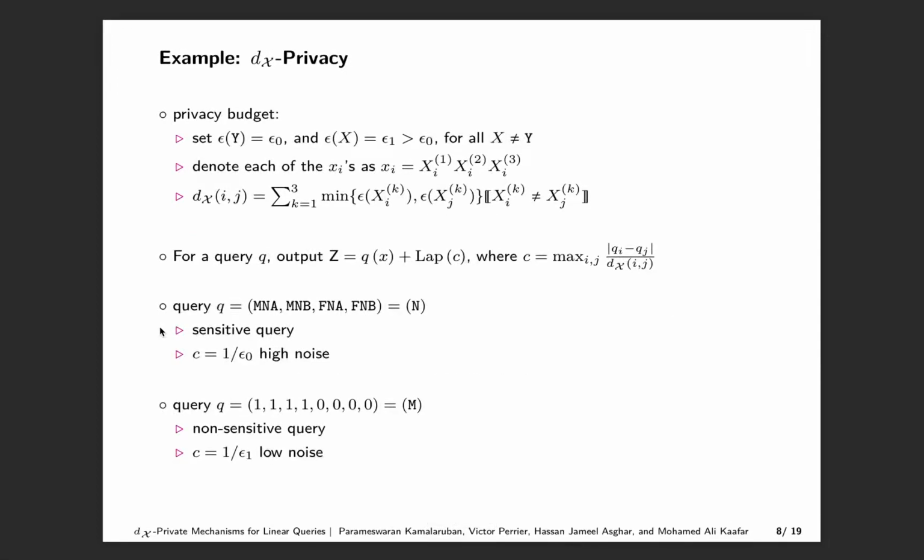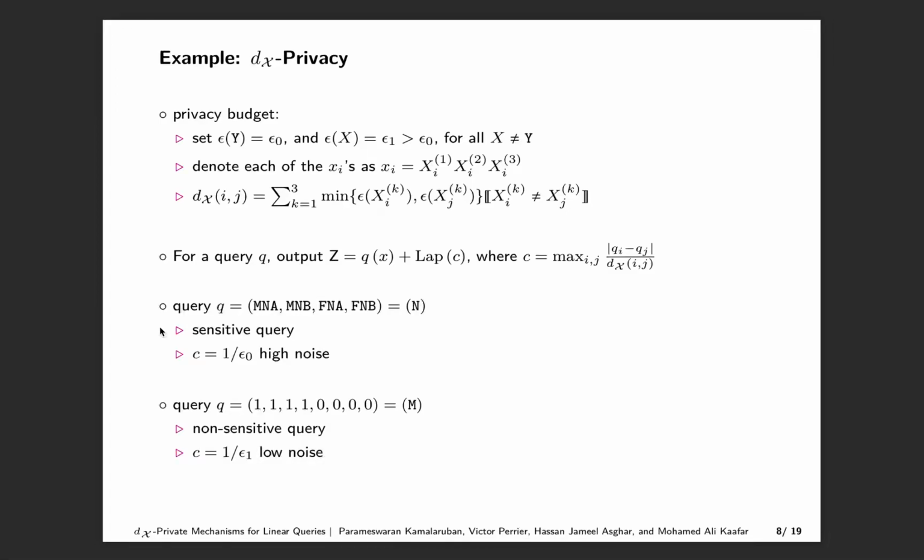We can solve this issue by using dx privacy. First, we set the privacy budget allocated to the sensitive attribute value as epsilon 0 and the privacy budget for any other attribute value as epsilon 1. Here, epsilon 1 is greater than epsilon 0. We denote any element xi in the data universe by a tuple of three attribute values: xi superscript 1, xi superscript 2, and xi superscript 3. Finally, the dx distance between xi and xj is defined as follows.